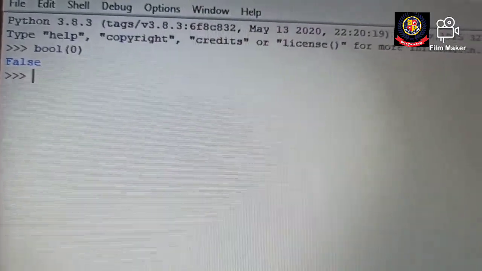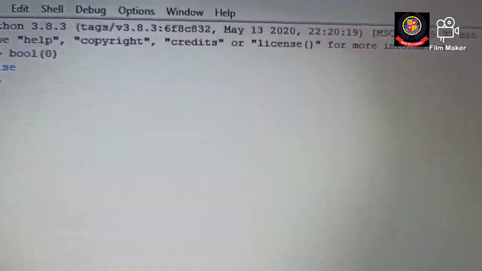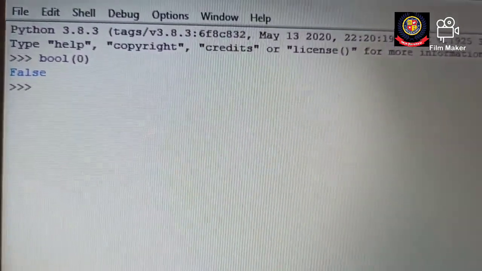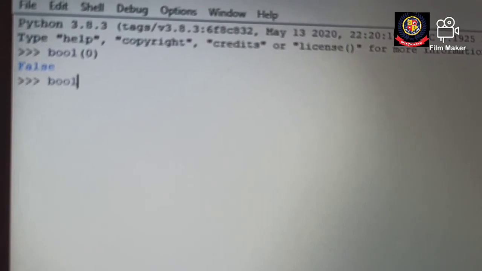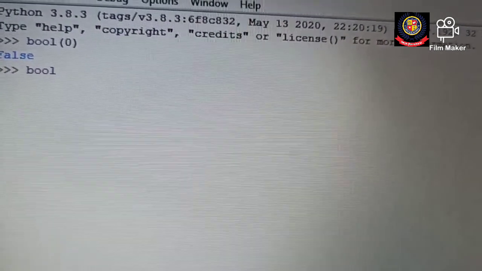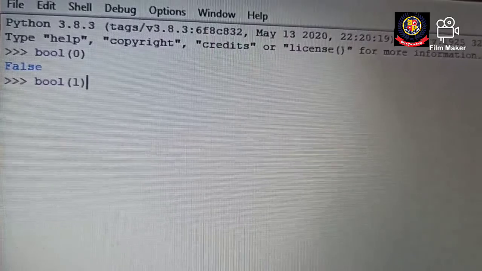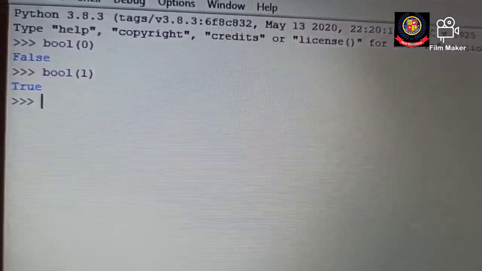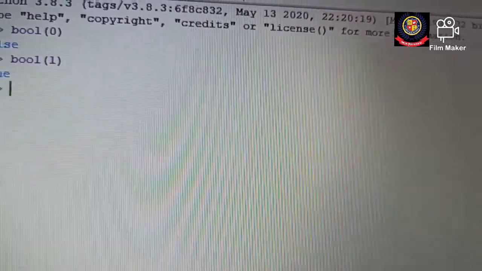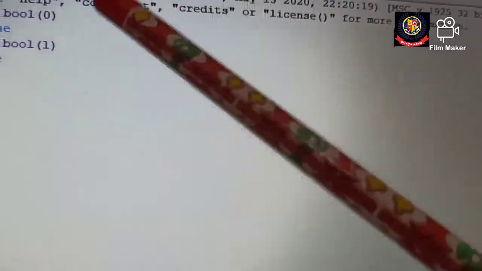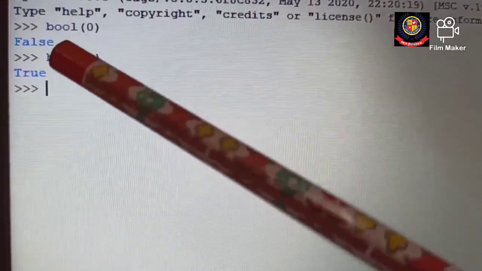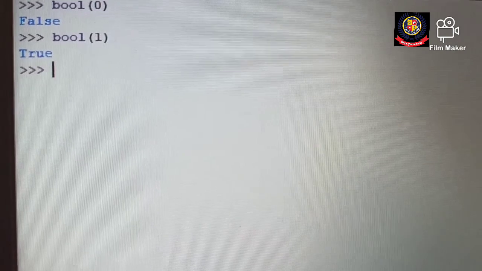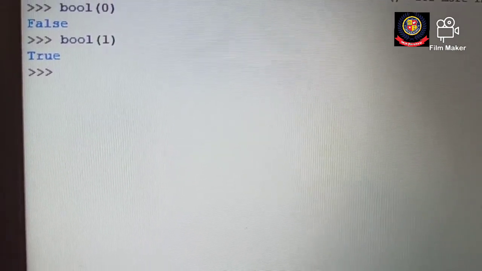Okay, let me show you practically on the machine. As you can all see here, I have typed bool and in parentheses I have given the value 0, so I am getting the output false. And if I am representing 1, let's check what I get. Bool, then in parentheses I am giving 1, so I am getting true. So what you need to remember is that boolean represents the truth value, true or false, and it behaves like 0 and 1. If the value is 0, it shows the output false, and if it is 1, it shows the output true. Clear, children?